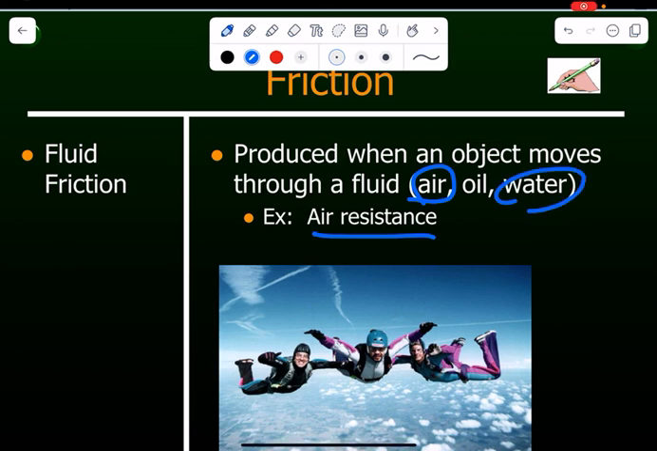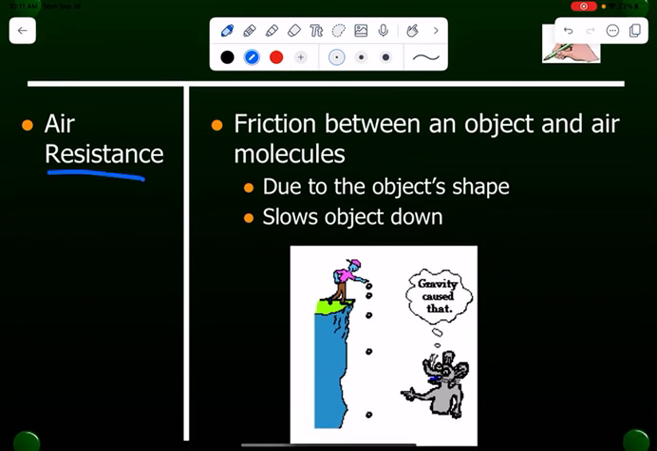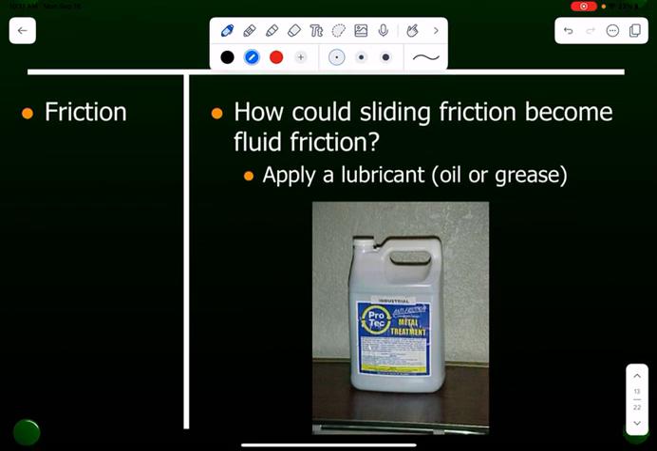You have to use more force to do that. If you're ever swimming in like a pool of oil, that would also count too. So anything to do with liquid or air would be considered fluid friction. Again, air resistance is a type of fluid friction. If you ever want to turn sliding friction or static friction into fluid friction, you would have to apply some sort of liquid. So like if I'm walking on the floor and there's water on the floor and I slip on the water, that's not sliding friction anymore, it's fluid friction.